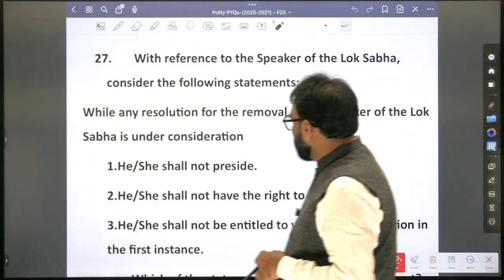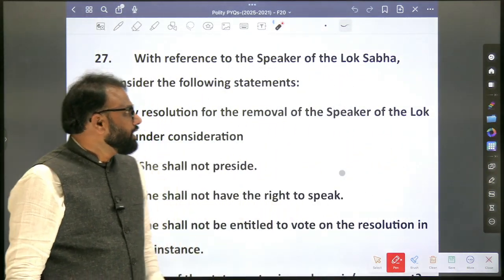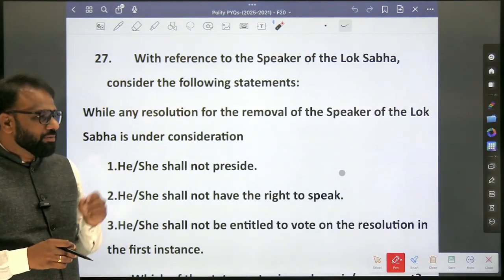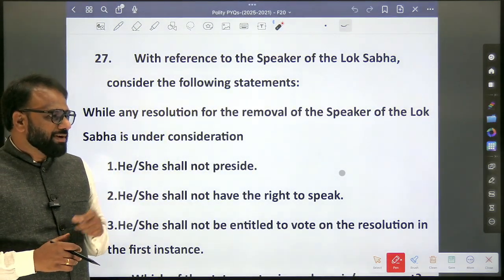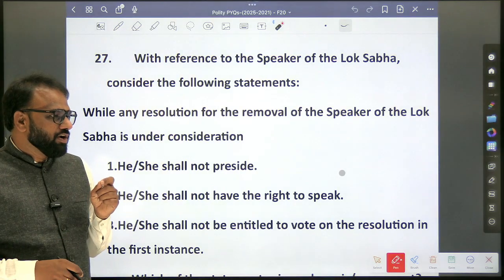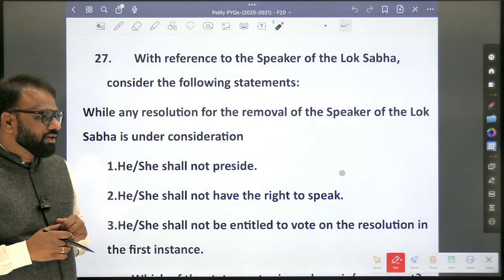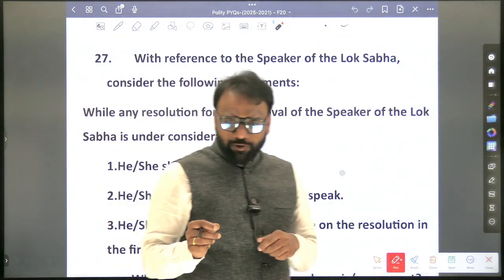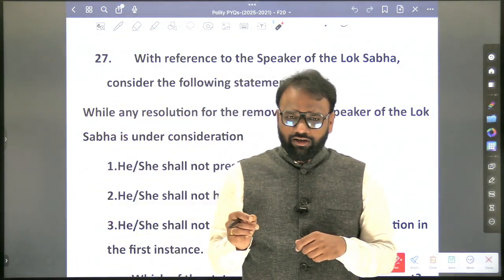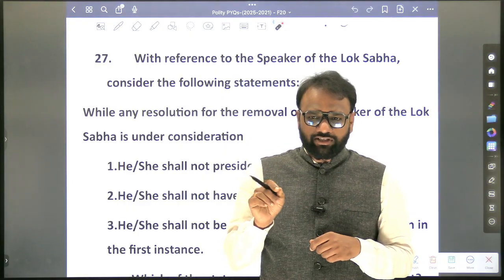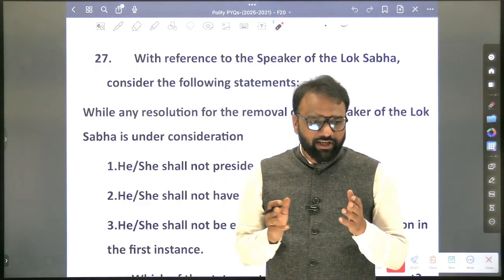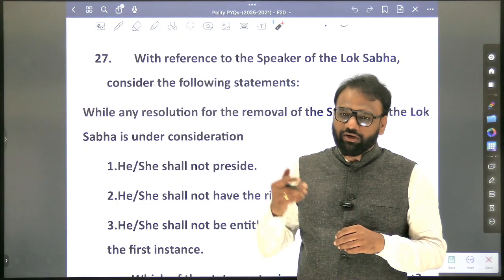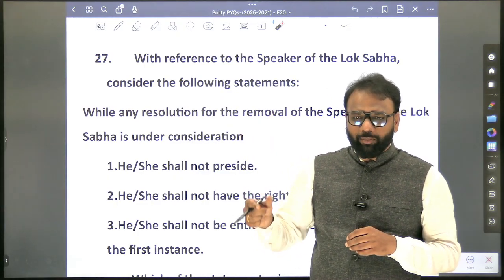Okay. So with reference to the Speaker of the Lok Sabha, consider the following statements. While any resolution for the removal of the Speaker of the Lok Sabha is under consideration, he shall not preside, he shall not have the right to speak, he shall not be entitled to vote on the resolution in the first instance. In the previous 2025 questions also we had a question on the Speaker, something like whether the Speaker will resign. Such questions did exist. Speaker is a very important constitutional post, and there have been questions repeatedly asked on the Speaker. So you will revise the entire topic related to the Speaker.